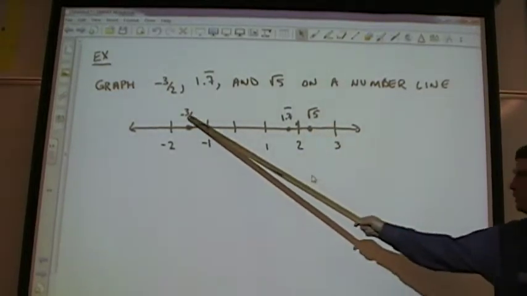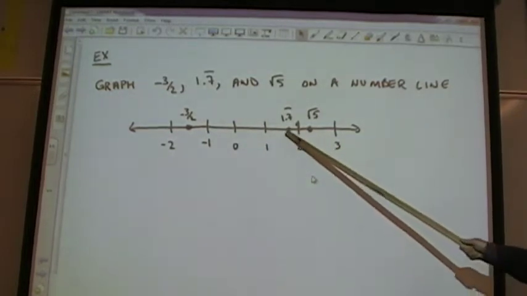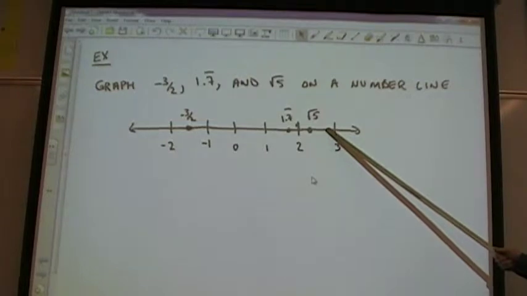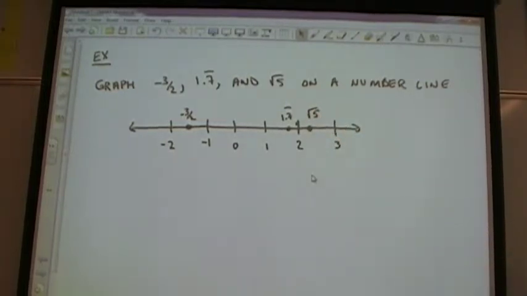Now this one's pretty easy to estimate, so make sure you get these two correct. Because if you put it over here next to the 3, then it would be obvious that you didn't type in or figure out what the square root of 5 is. All right.